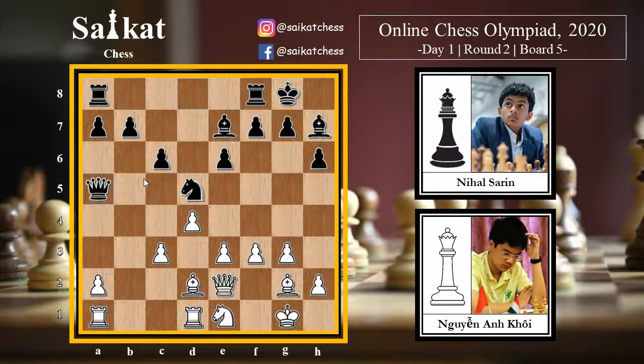But wait a minute, queen a5, isn't it a blunder? After c5, this queen is gonna be under attack, a discovered attack, and queen has to move, and white is gonna lose the knight, isn't it? But no, there is no threat of that right now, because after c4, knight c3 is gonna be okay, counter attacking the queen here, and after bishop captures, queen captures, the position is equal.